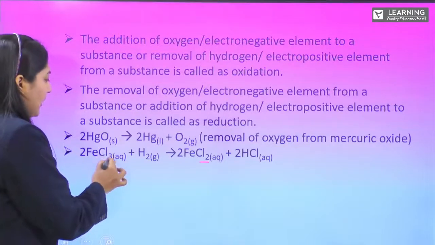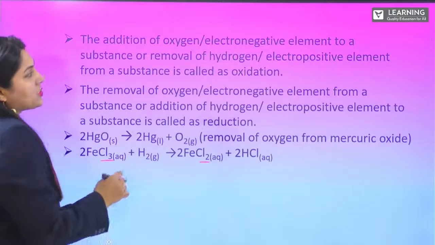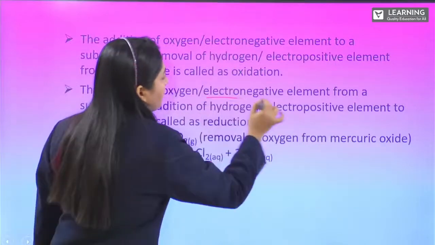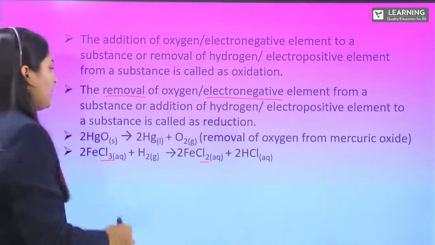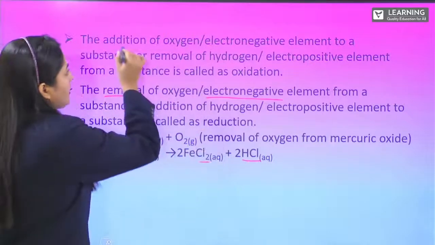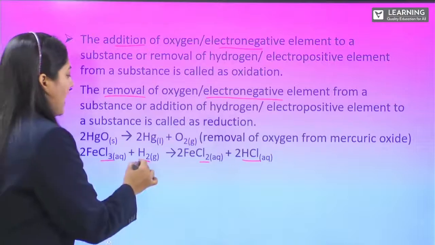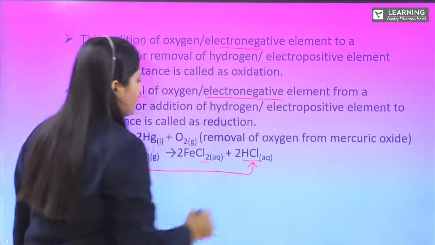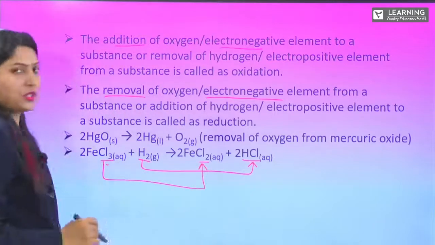So one electronegative element is removed. Removal of an electronegative element is reduction. But for hydrogen, it is being added, so addition of an electronegative element to hydrogen. So we say hydrogen is undergoing oxidation, whereas FeCl3 is undergoing reduction.